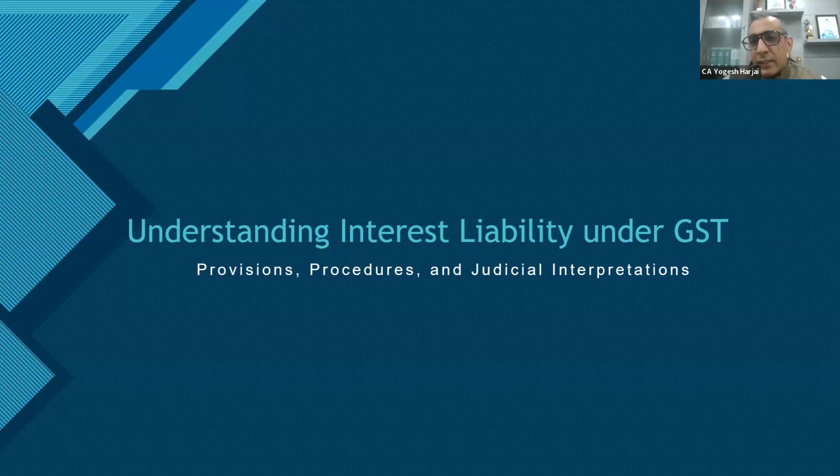Now, initially subsection 3 was based on the returns that were to be filed and the process that was to be followed. Your supplier will file GSTR 1, you will get notified, and if you don't see the invoice in your GSTR 2, you will upload your invoice in GSTR 2, and that will have to be approved by your supplier.